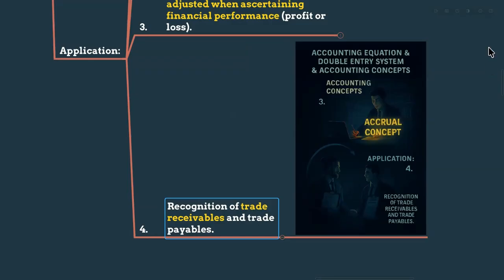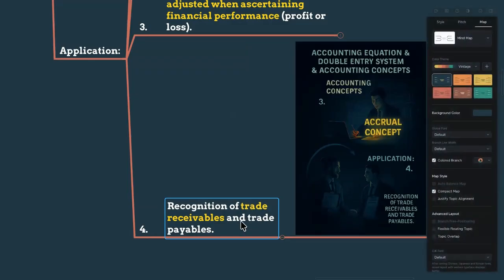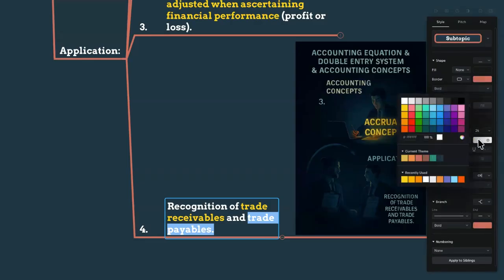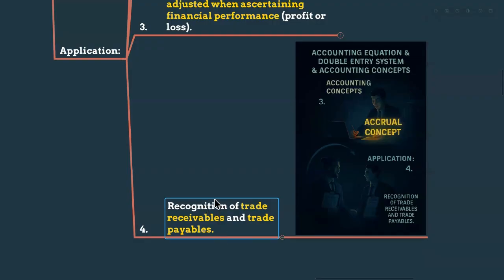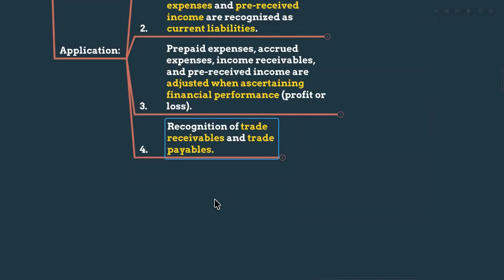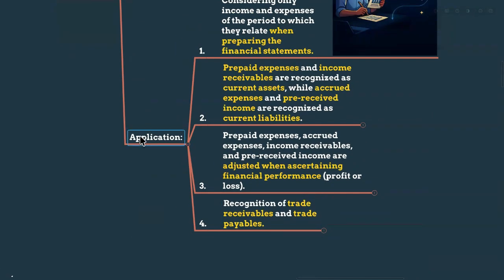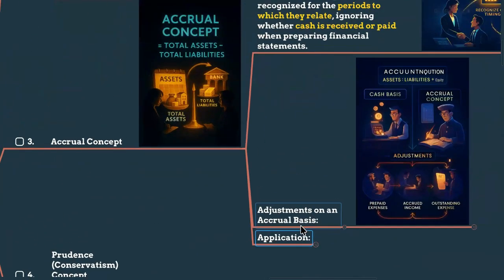As well as, let's say, we are recognizing trade payables. It means we didn't pay the money yet, but purchases we are recording as an expense in the income statement, right? Purchase account. Why? Because it's incurred but not yet paid in cash, but still is a type of expense, right? So that's the application, my dears.